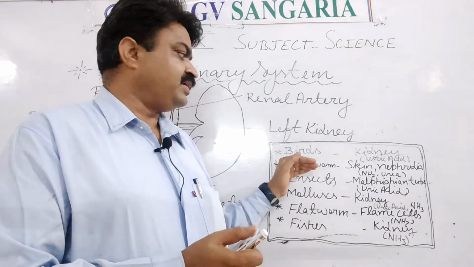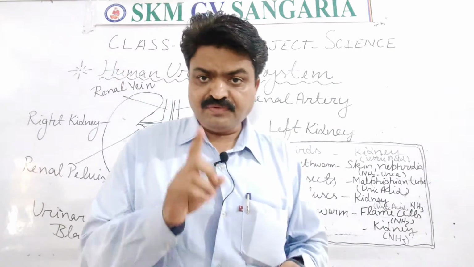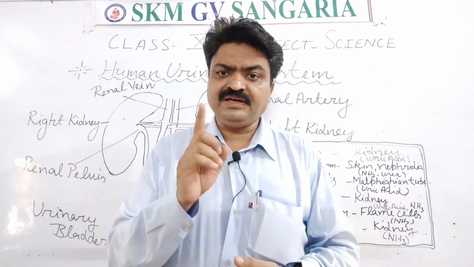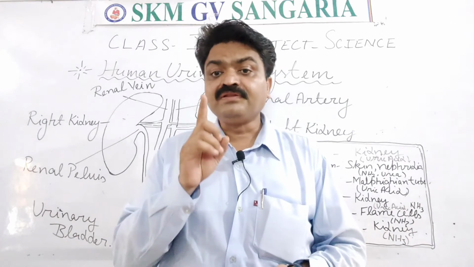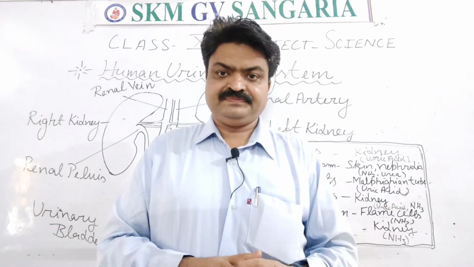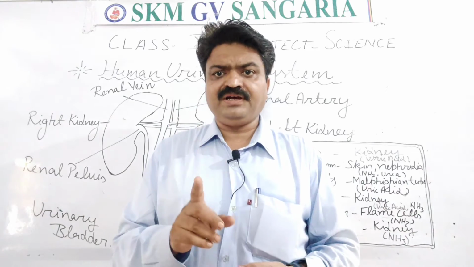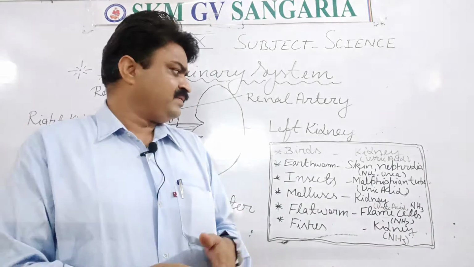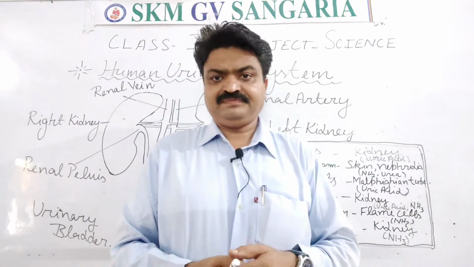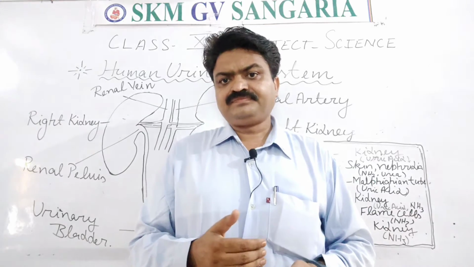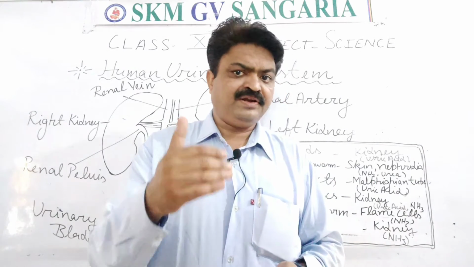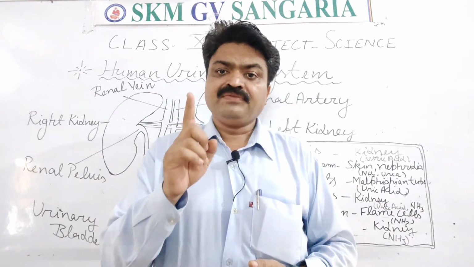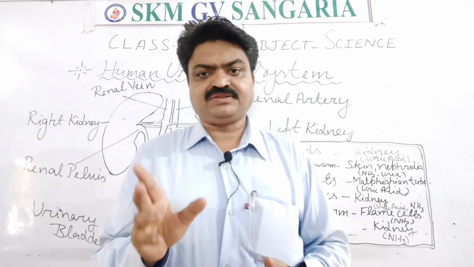Next is earthworm. Earthworms also have an excretory organ, student, and for this they have the skin, and with the skin they also have the nephridia. With the help of the nephridia and the skin, they excrete ammonia and urea, and with the help of that they get rid of the toxic waste. And what are those toxic wastes, student? They are ammonia and urea, student.